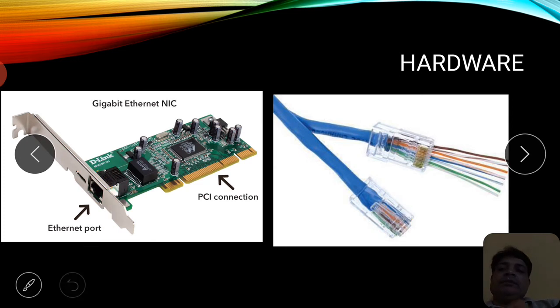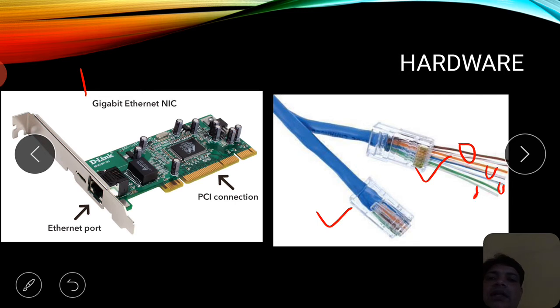The main thing to understand here is that you have to connect the network interface card in a specific fashion. For example, as you can see here, we have a total of 4 twisted pairs.